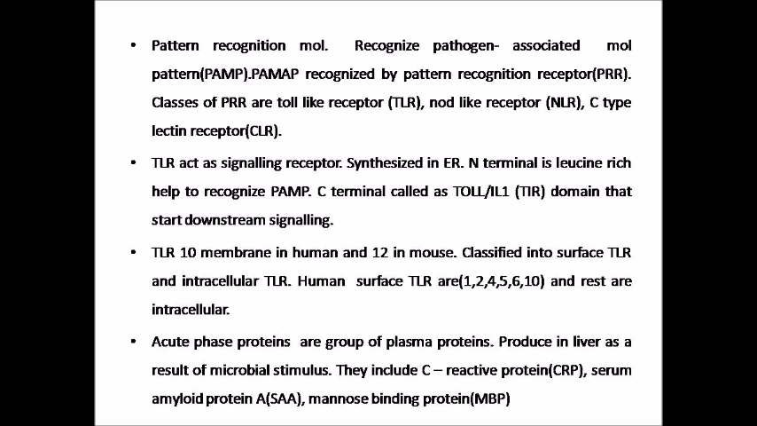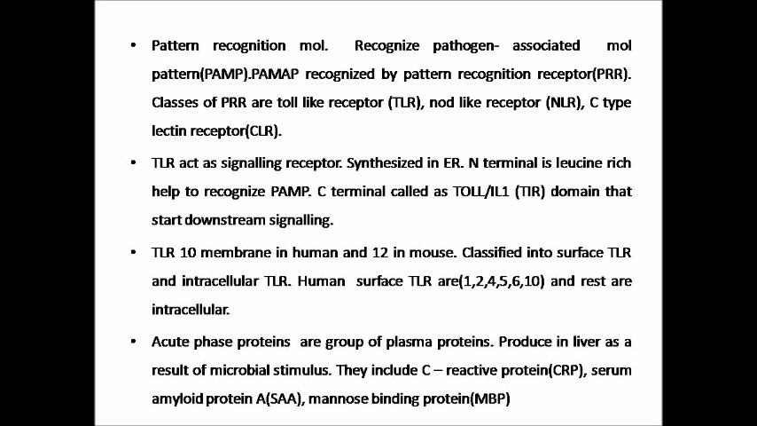There are 10 TLR members in humans and 12 in mouse. Toll-like receptors are further classified into surface TLRs and intracellular TLRs. The human surface TLRs are 1, 2, 4, 5, 6 and 10, and the rest are intracellular.